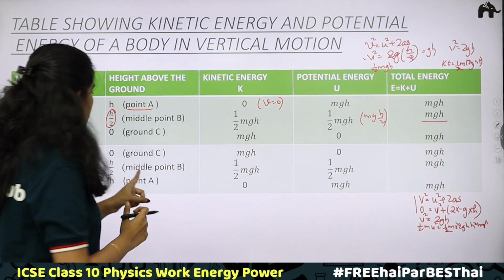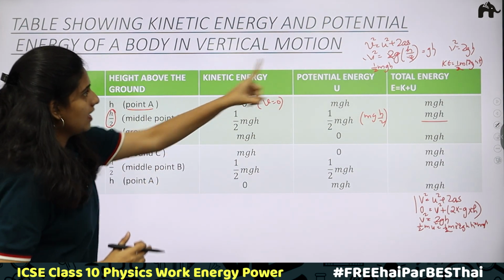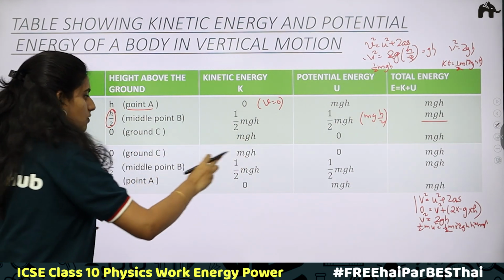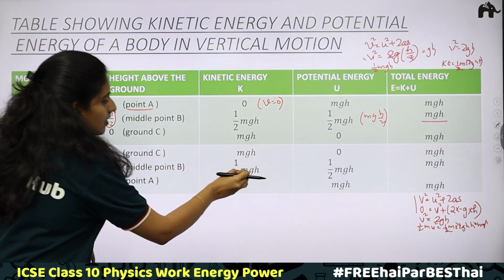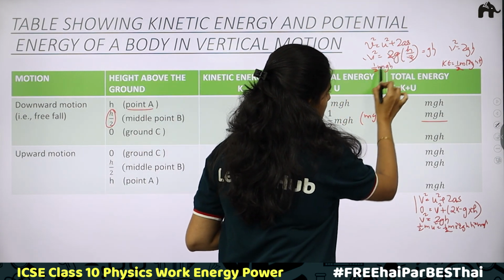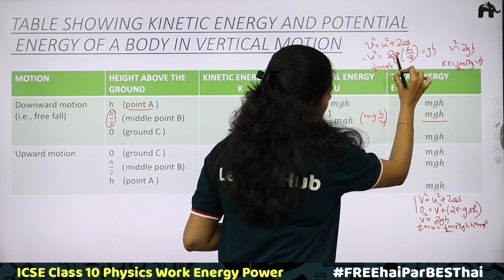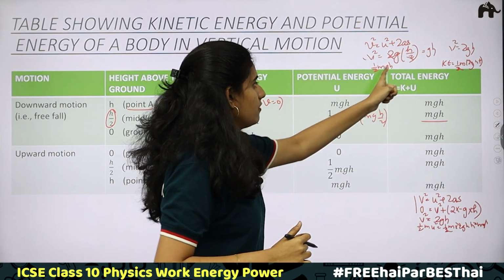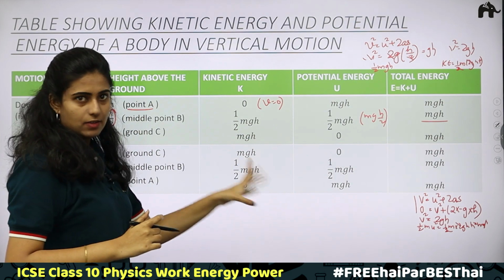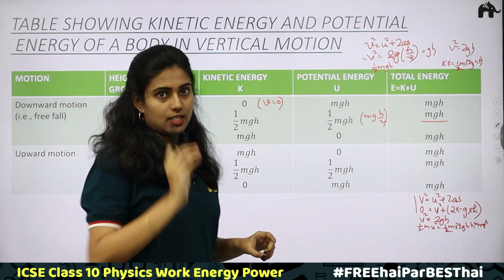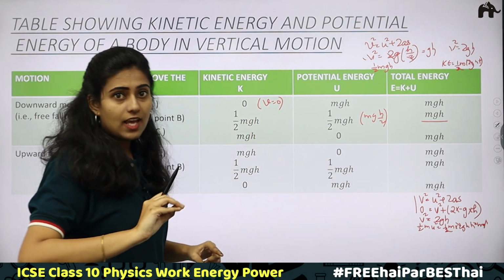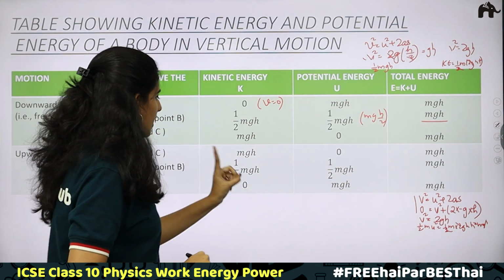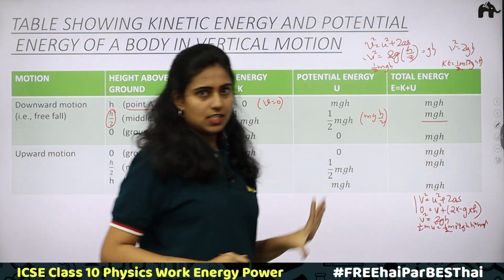Now when it comes to the middle point, h by 2, the same thing is happening here. You will be finding kinetic energy. In place of velocity square, you will be having what we got here, gh, which will be equal to half mgh. This is how you will be getting half mgh. Potential energy, when calculated: mass into acceleration due to gravity into height. Height here is h by 2. Therefore, mgh by 2. Total when taken, half plus half becomes 1. Again, mgh you will be getting.